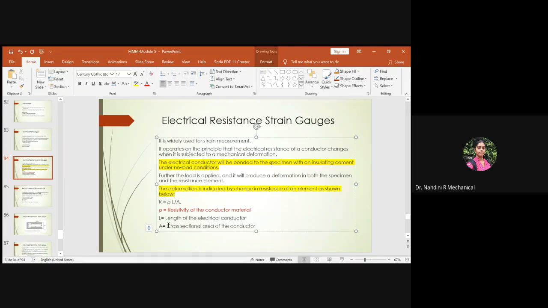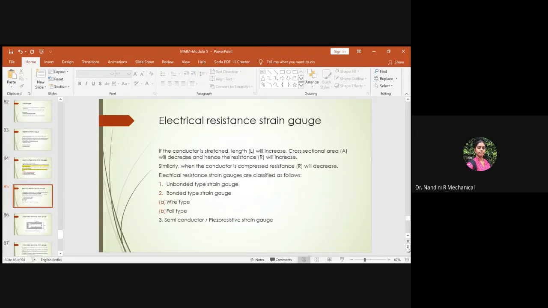And L will be the length of the electrical conductor, and A will be the cross-sectional area of the conductor at which it is being subjected to measure the strain. So this is the basic thing you have to understand about the electrical resistance strain gauge. Based on that, you should know some part of its classification, and in depth we will go into tomorrow's class.